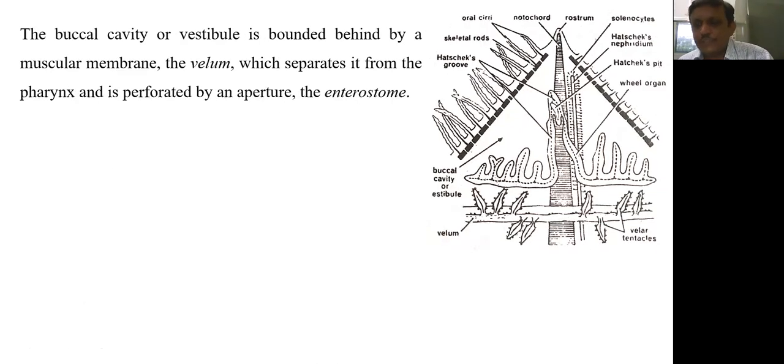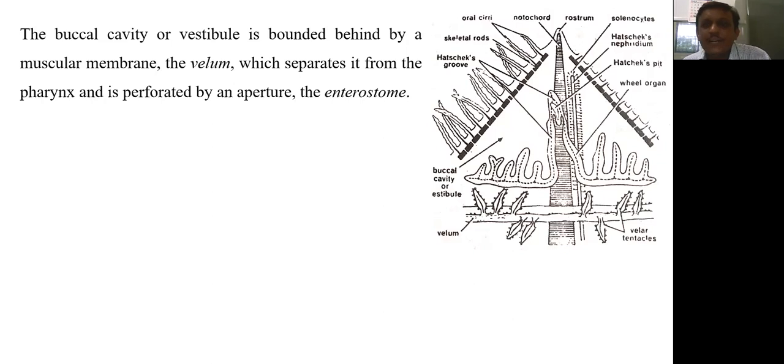The buccal cavity, which is also called the vestibule, is bounded on the posterior side by a muscular membrane which is called the velum. Here in the diagram, this is the velum, and this velum separates the buccal cavity from the pharynx. So the velum is a demarcation from where the buccal cavity and pharynx are separated. This velum has in between an aperture called the enterostome,